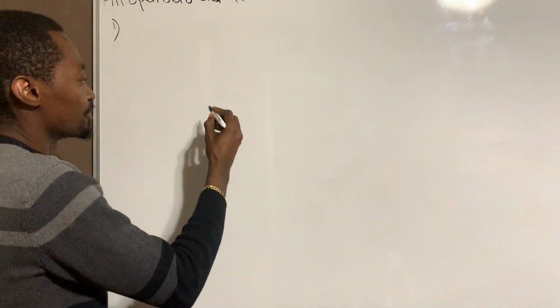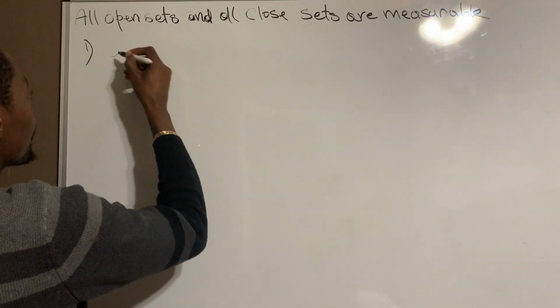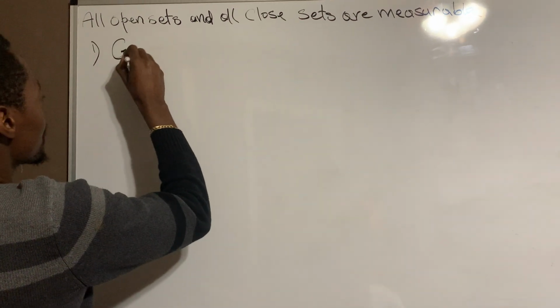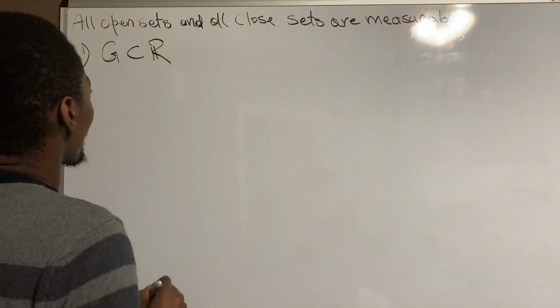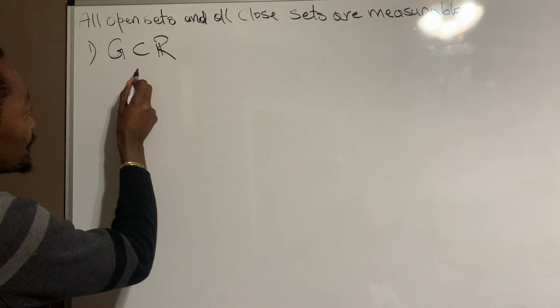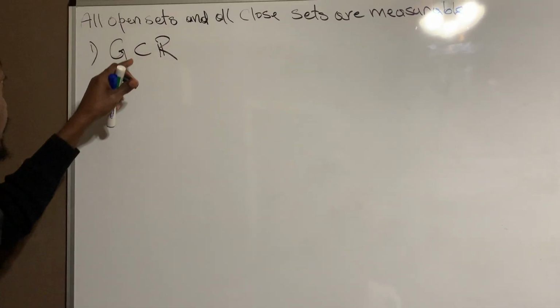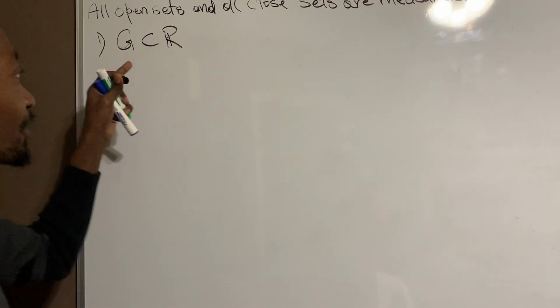So what does that mean? Given an open set G in R, note that we said G is a proper subset of R, but this is not a rigid restriction.